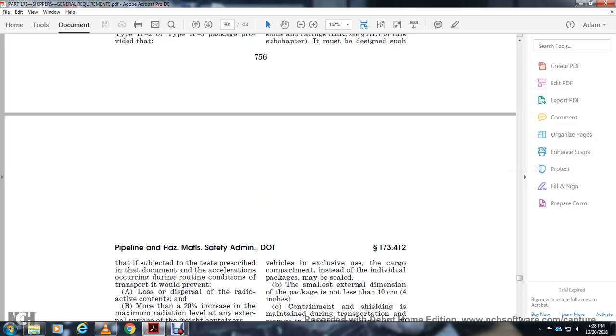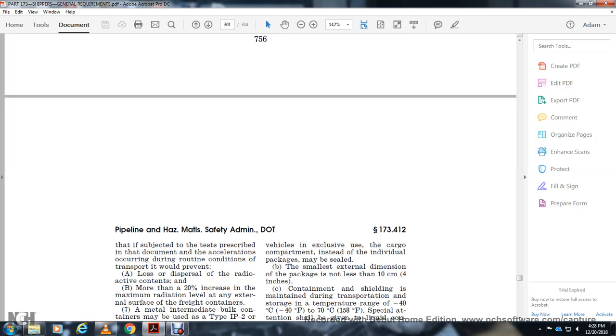Subject to the tests prescribed in the document, the acceleration occurring during routine conditions of transport of the board must prevent the loss or dispersal of the radioactive contents, with no more than a 20% increase in the maximum radiation level at the external surface of the freight container. Metal intermediate bulk containers may use the type